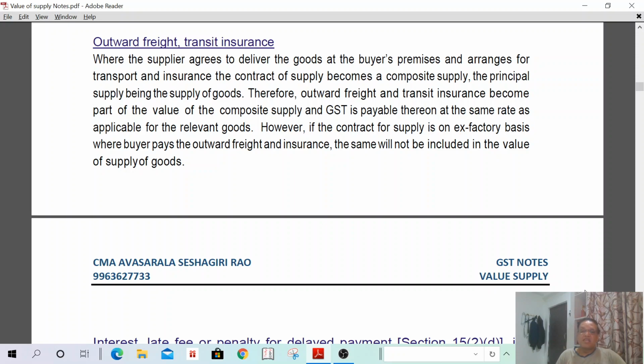As per the agreement, if it is delivered to the buyer's premises, then the value of supply shall include transit insurance and transport. If he supplies at the supplier's premises only, then the value of freight and insurance shall be incurred by the recipient. In such a case, the value of these two shall not be included in the value of supply of goods or services. Understand? Next.